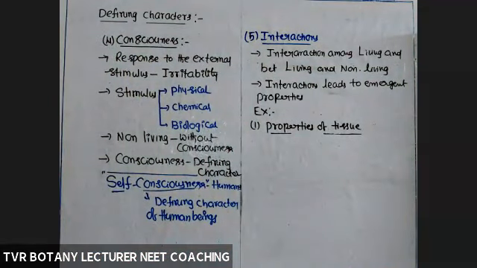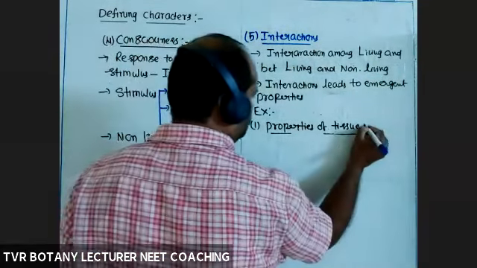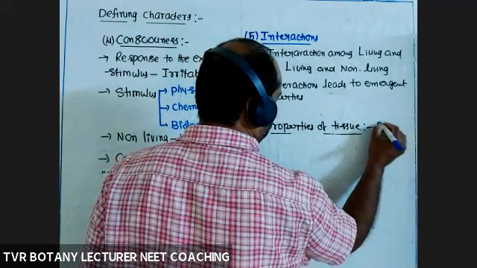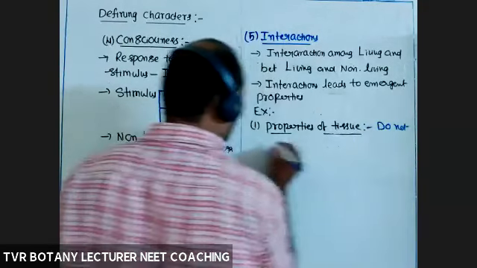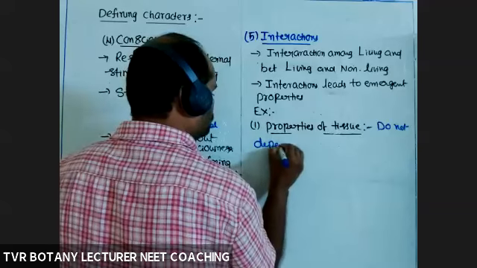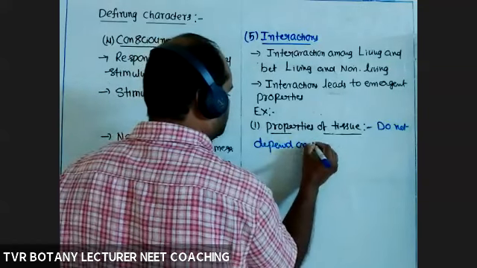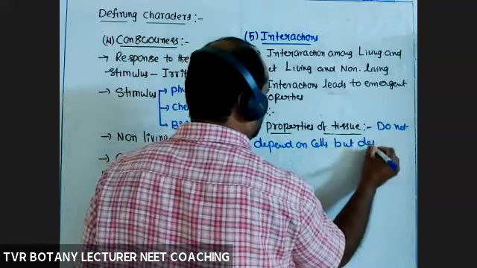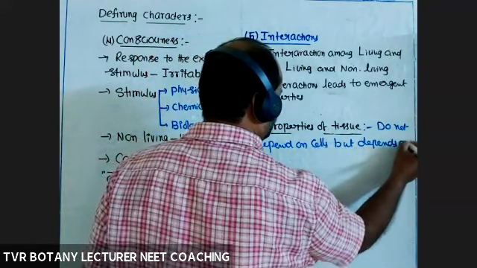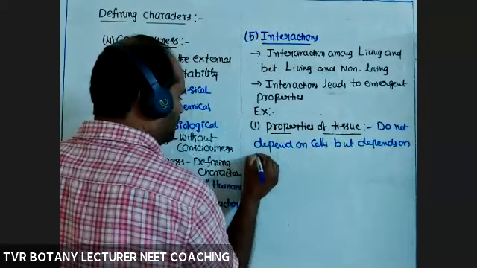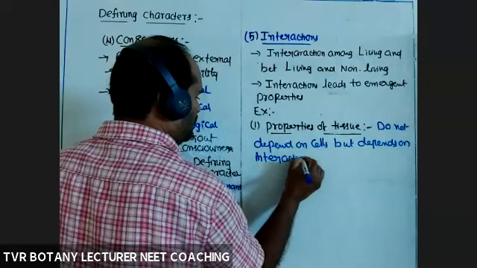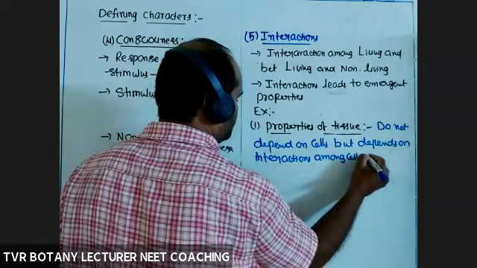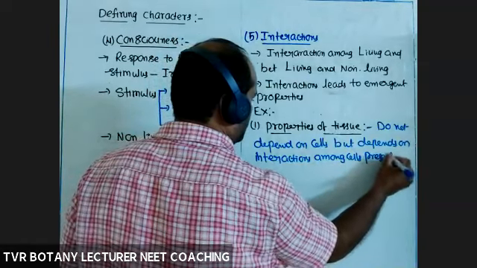Properties of a tissue do not depend on cells, but it depends on interactions among cells present in it.